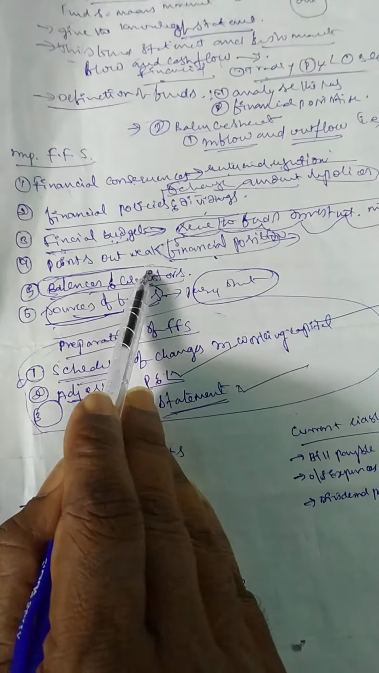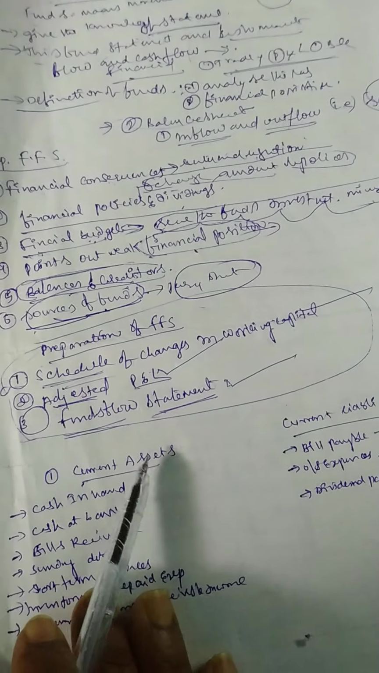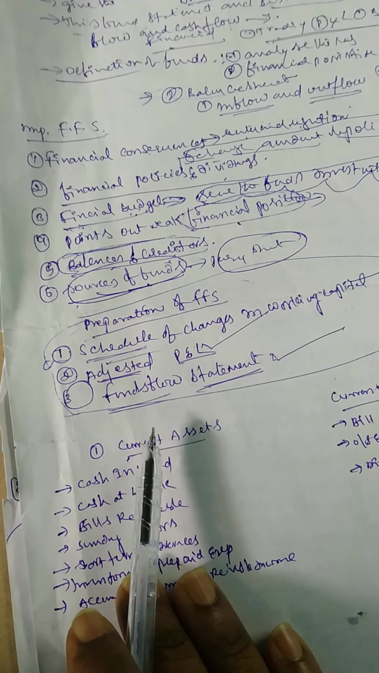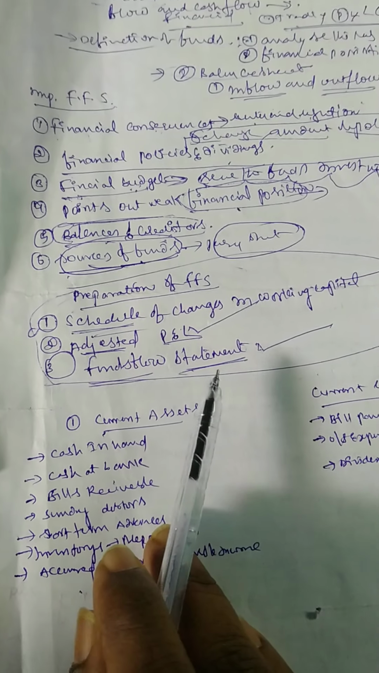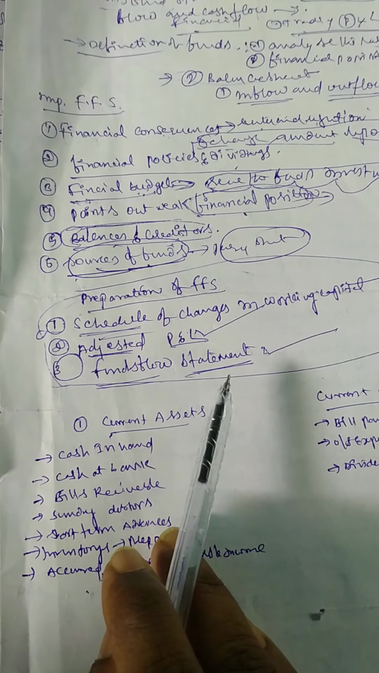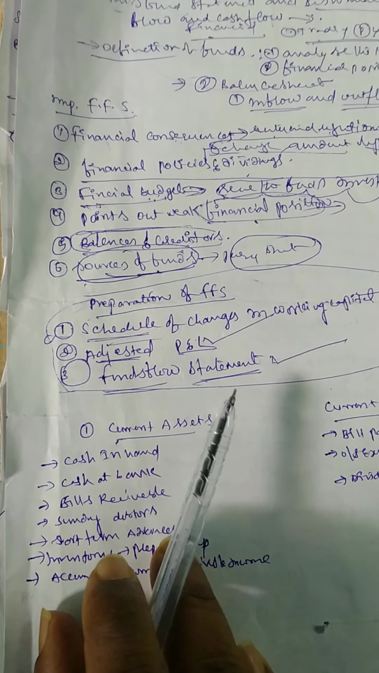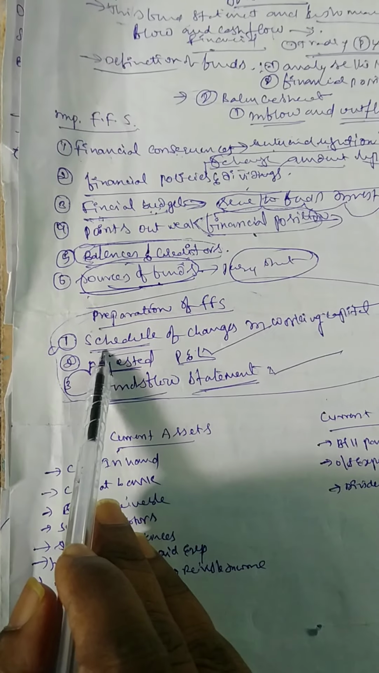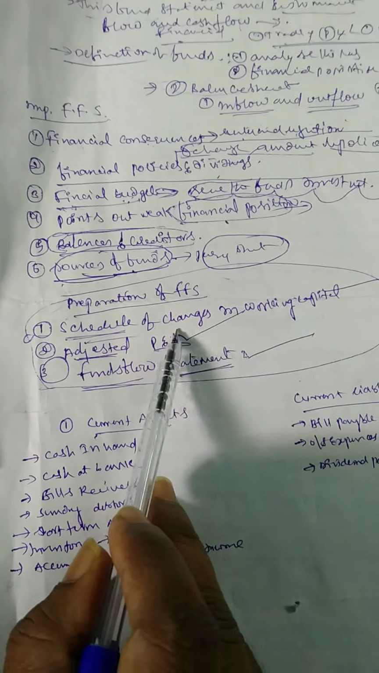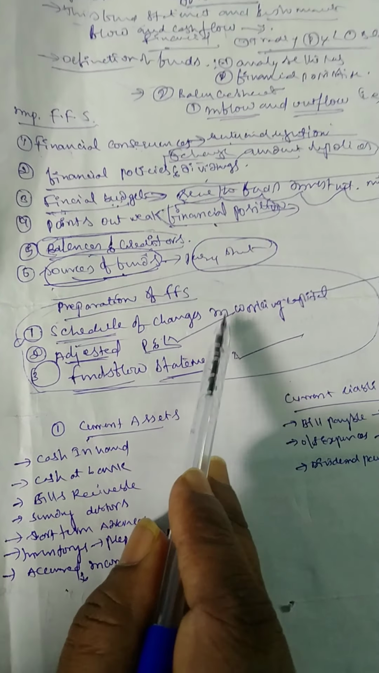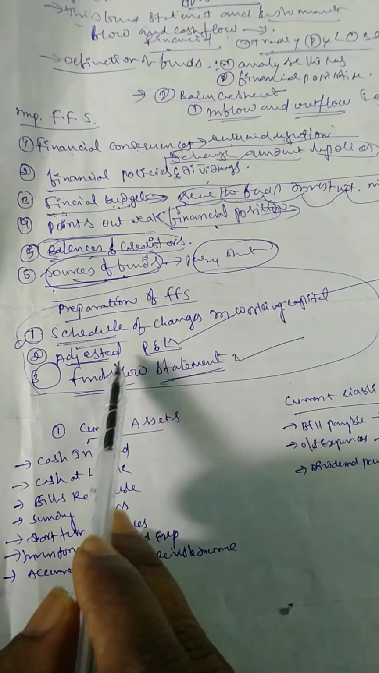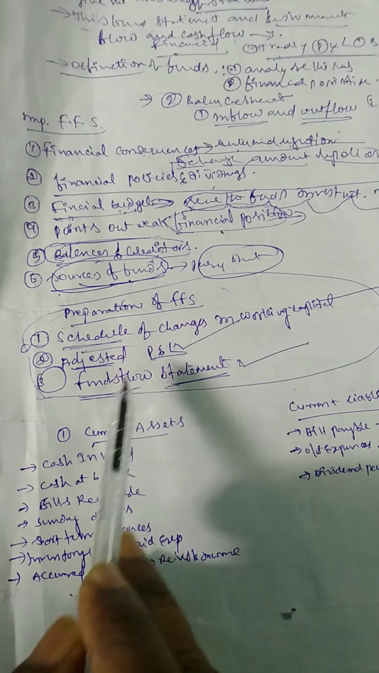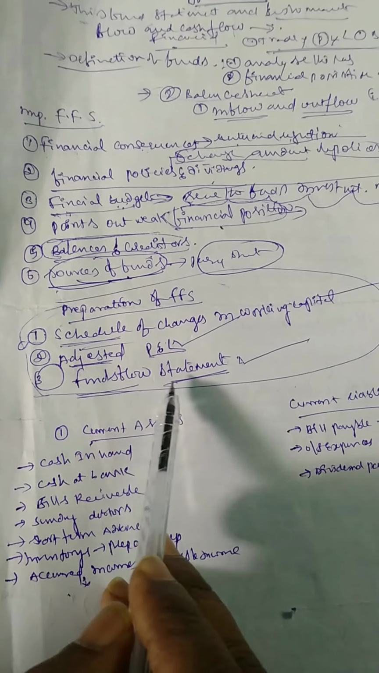So what accounts do we prepare in a funds flow statement? We prepare three types of statements. FF means funds flow statement. First, we need the compulsory schedule of changes in working capital. This is the primary account. The next one is the adjusted profit and loss account. This is the second one, and the third one is the funds flow statement.